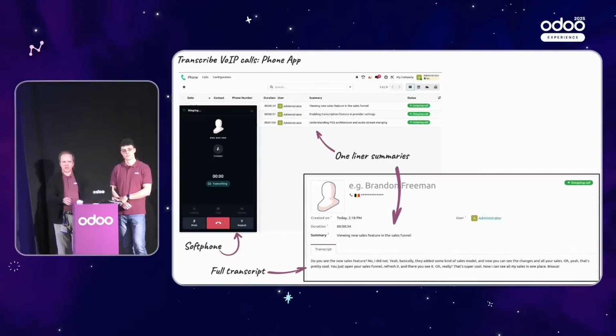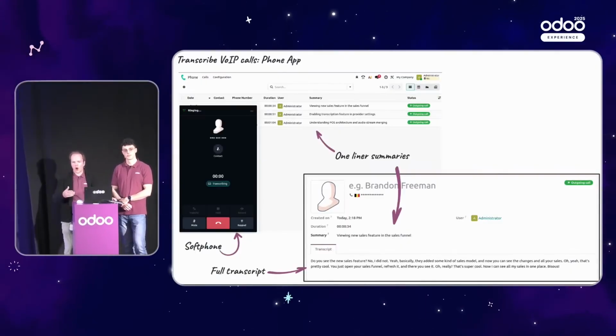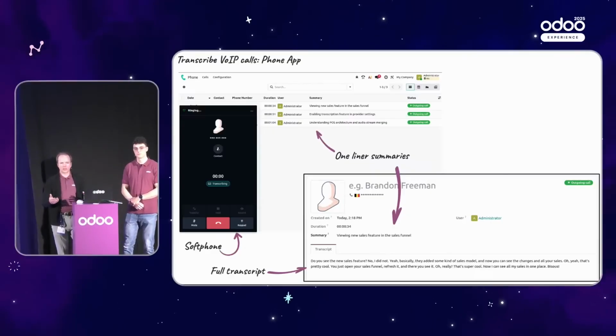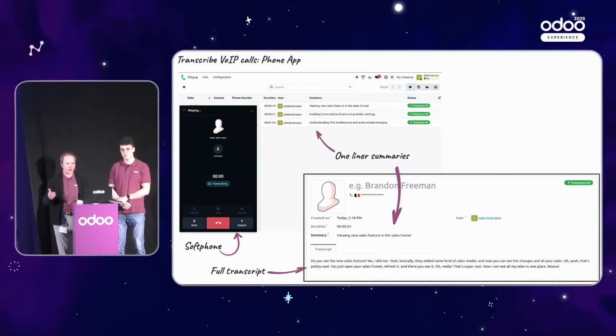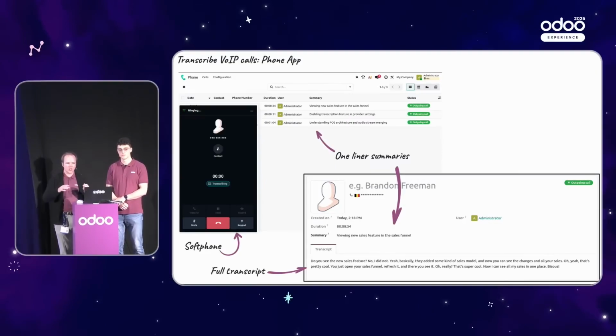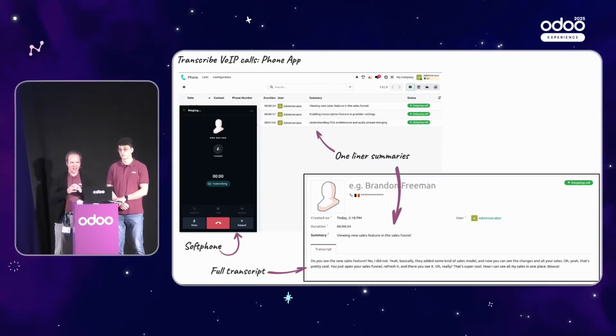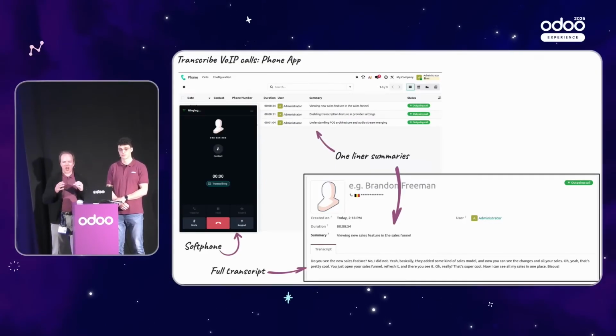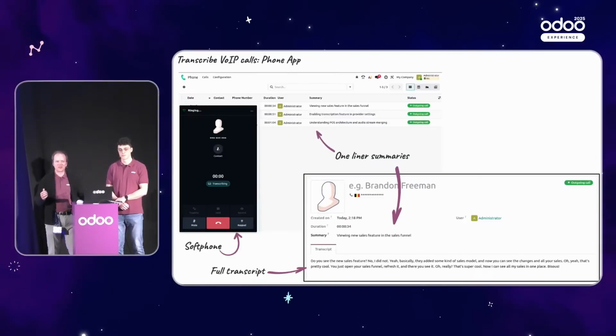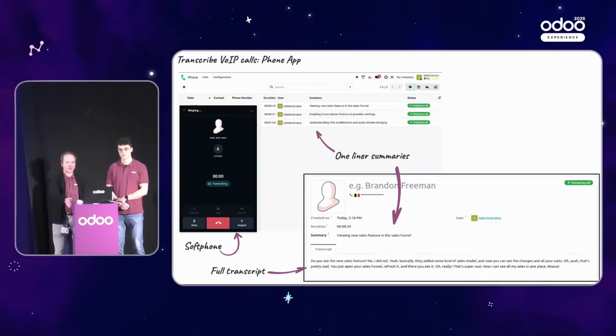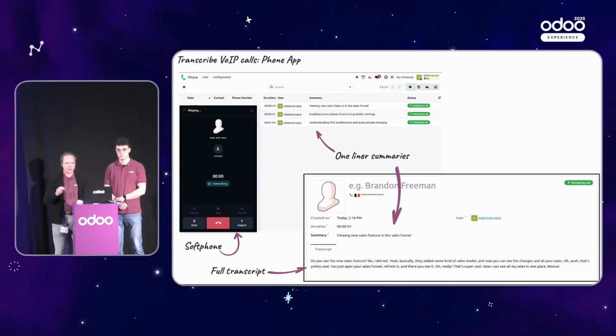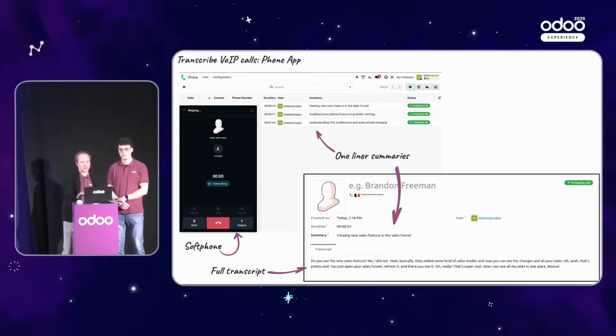Quick reminder, I don't know if you attended some kind of explanation of how VoIP calls work in Odoo right now. Functionally, what you saw in the beginning was basically how to configure and use transcription in VoIP. And you didn't see much because there is no configuration required. You just make your calls however you were doing them before, and if you have your transcription enabled, meaning you have your AI app installed, you have summaries here on the list view.